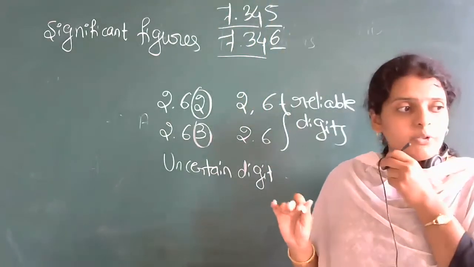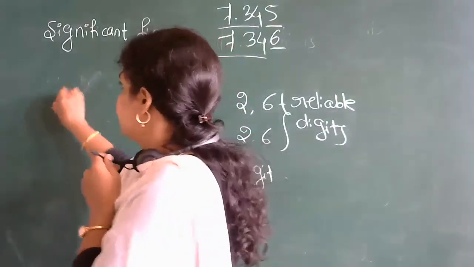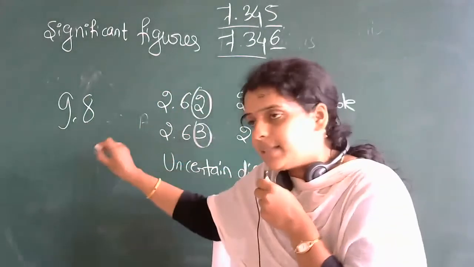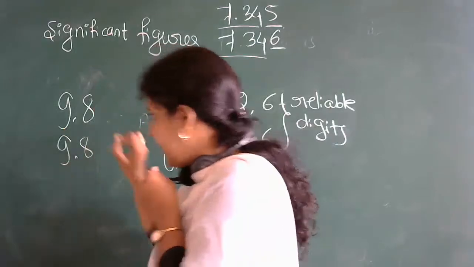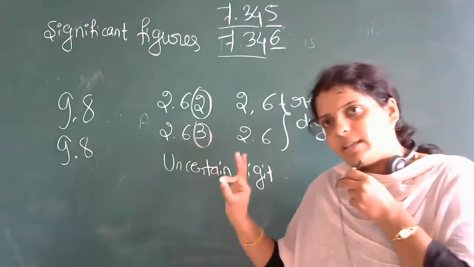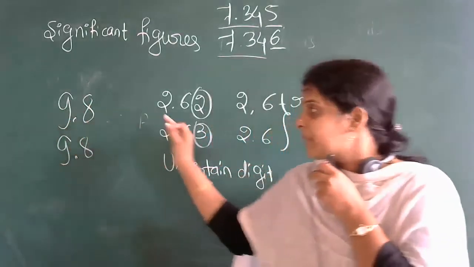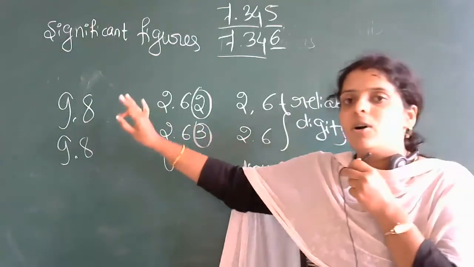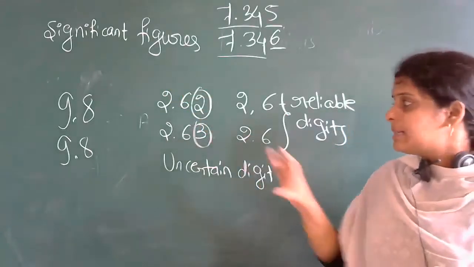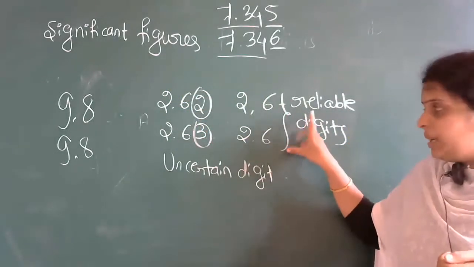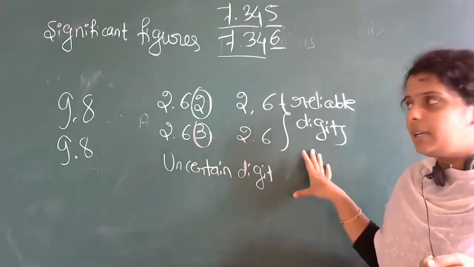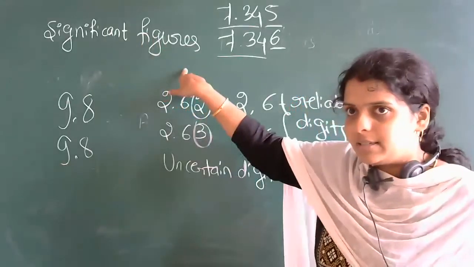Suppose you have some values like 9.8. The next reading also, suppose you are getting it as 9.8 only. So here this is a reliable digit. There is no uncertain digit. The values are fixed. So this is called a reliable digit. The uncertain digit is not there in the given example. Is it clear everyone? That is what you mean by significant figures. A significant figure consists of both reliable digit and the uncertain digit. Such a combination is known as significant figures.